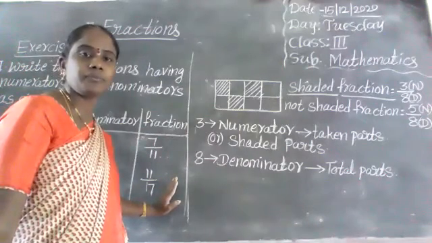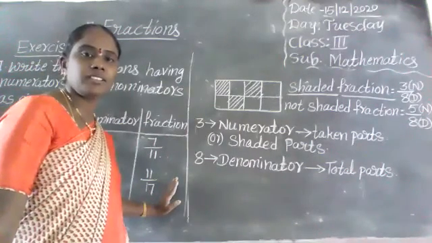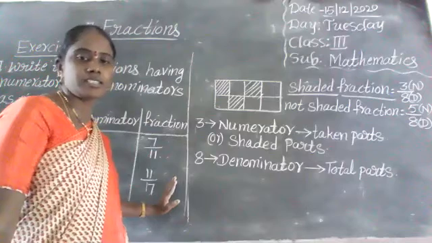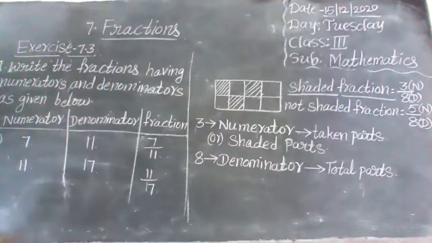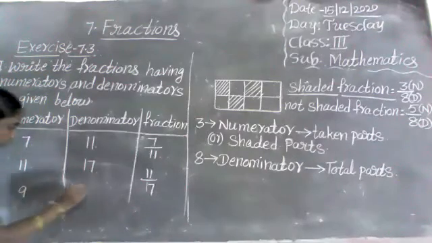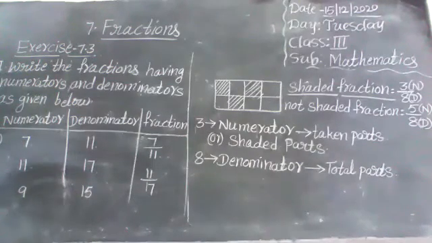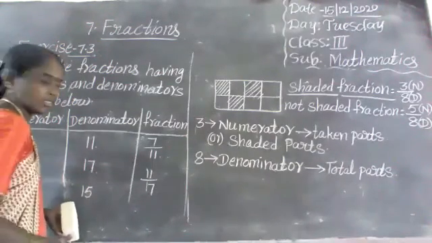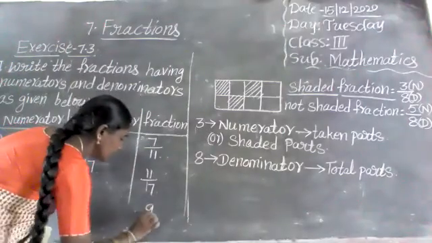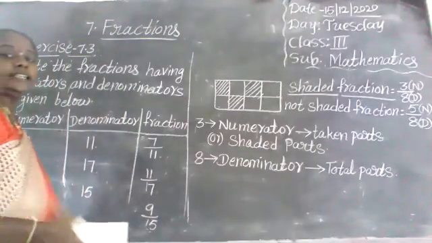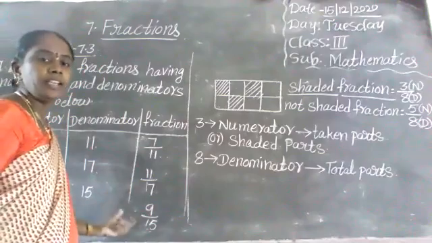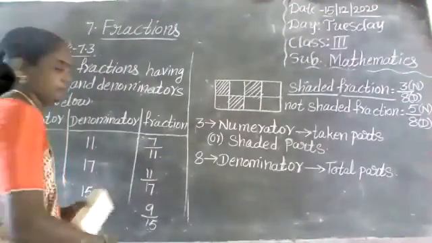Chintamundla Harshita, did you understand? Okay, understand. Very good. The next one more. 9 and 15. What is the fraction form? Yes, 9 by 15. Good. 9 by 15 is the fraction. Numerator by denominator is the fraction.